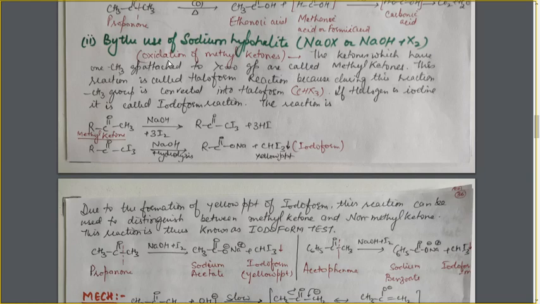Here in this case, we are discussing primarily the oxidation of methyl ketones. And what are methyl ketones? Methyl ketones are those in which the C double bond O group is permanently attached on one side to a methyl group. That is, on this C double bond O, the ketone group, there is always one methyl group. On the other side, it can be any other alkyl or aryl group. So here we are discussing the oxidation of methyl ketones only by the use of sodium hypohalite.